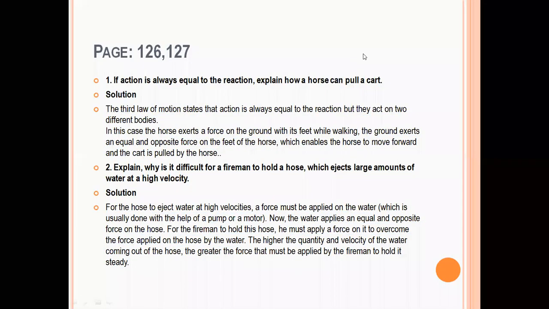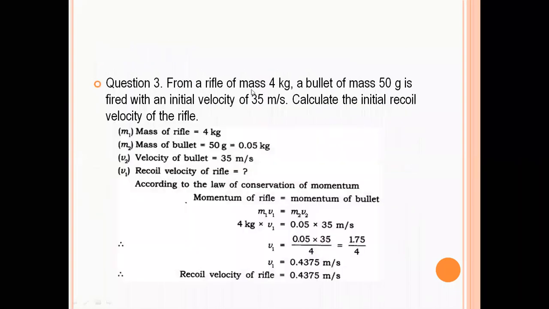Now move to the next one. From a rifle of mass 4 kg, this is the third question of that page. From a rifle of mass 4 kg, a bullet of mass 50 gram is fired with an initial velocity of 35 meter per second.